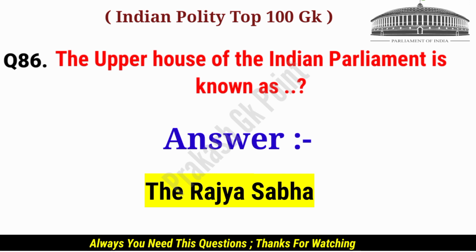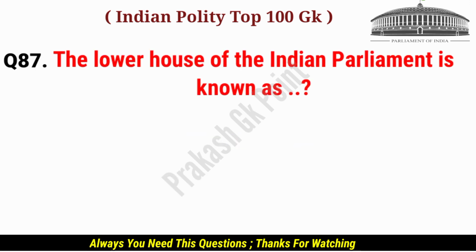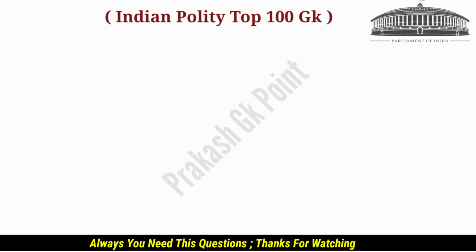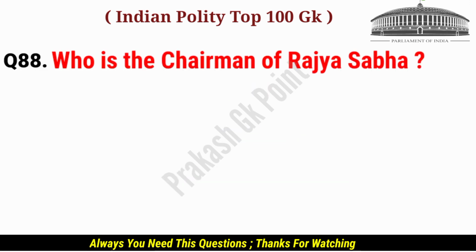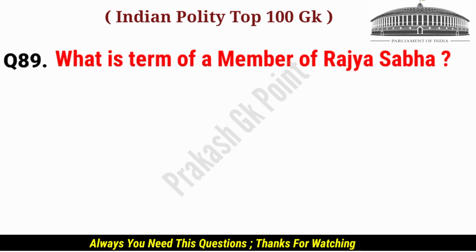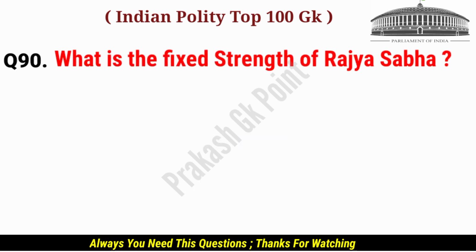Answer: the Rajya Sabha. Next question. The lower house of the Indian Parliament is known as? Answer: the Lok Sabha. Who is the chairman of the Rajya Sabha? Answer: the Vice President. Next question. What is the term of a member of Rajya Sabha? Answer: 6 years term. What is the fixed strength of Rajya Sabha?